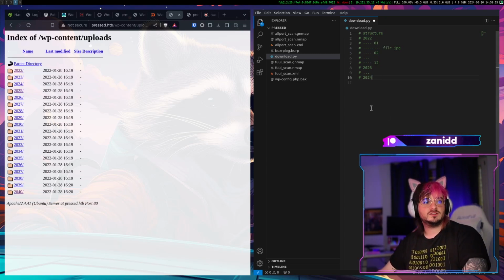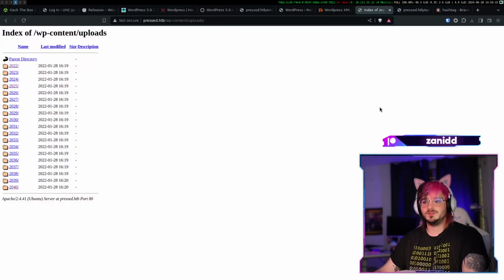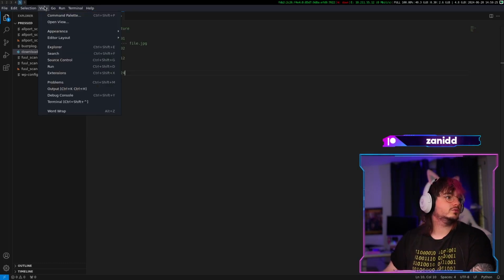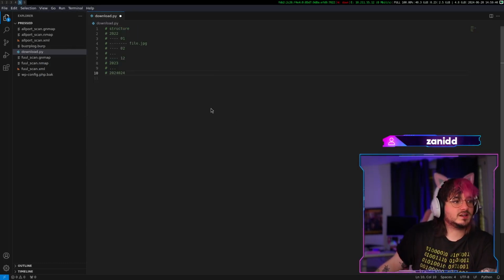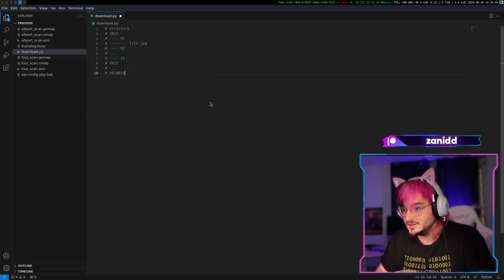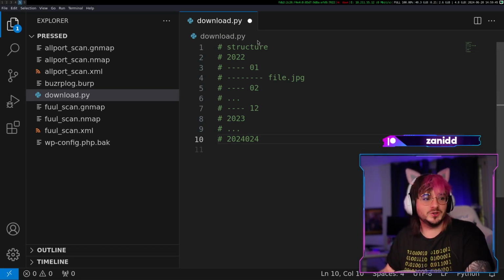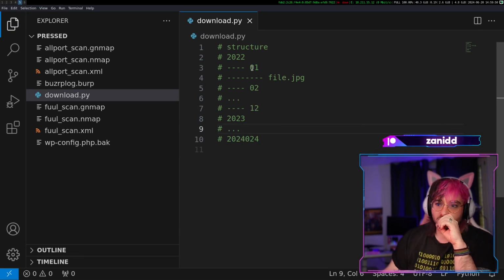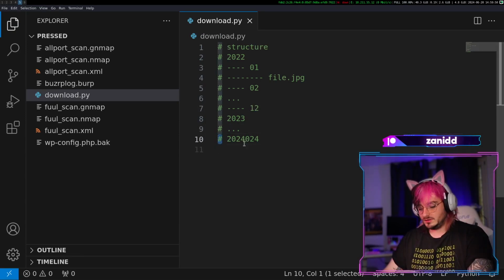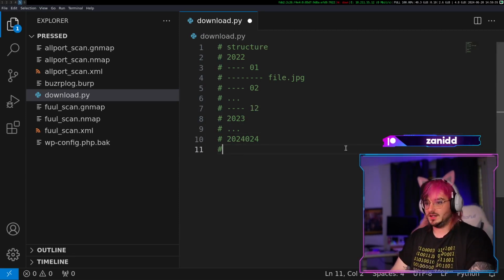Okay, all right, so this looks to me like we need 2 for loops. Why can't I just zoom in? Control Shift 0. What kind of weird combination is this to zoom in? Control Shift 0. What world are we living in? All right, so this is our structure and we are gonna create a Python script, I guess.